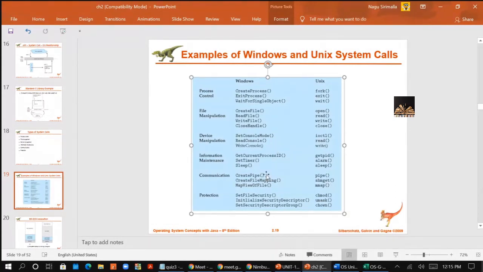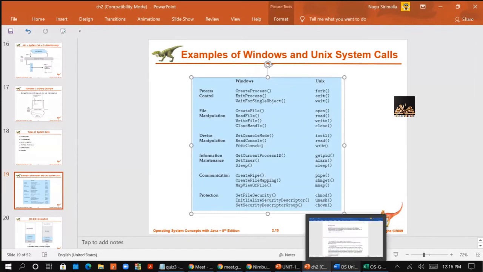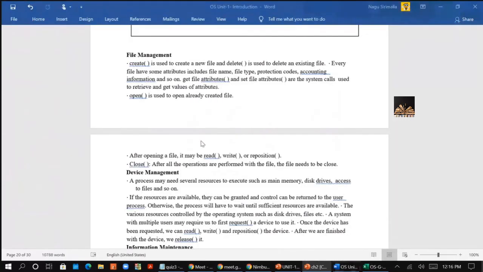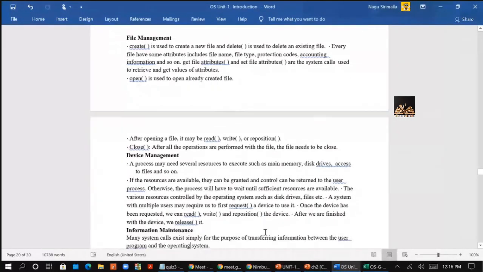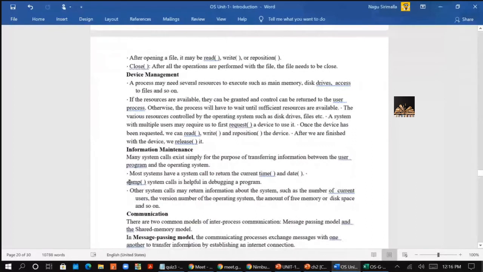That is the dump command or dump system call, which is helpful in debugging a program. If there is an error in your program, then what you do is you simply use the dump command. You simply use the dump command for the debugging of the program, right?